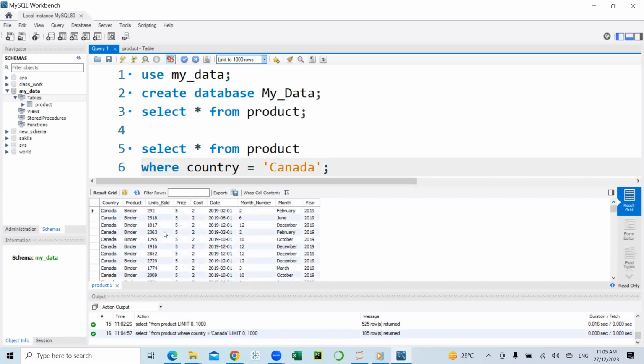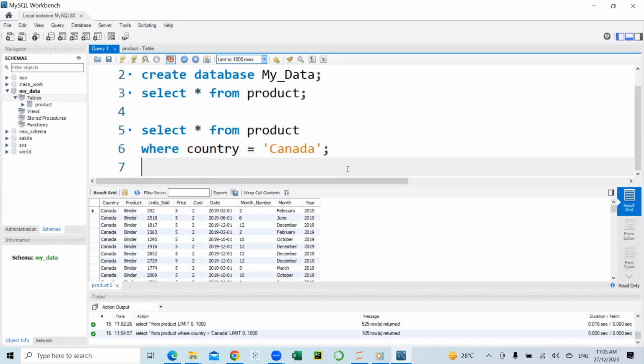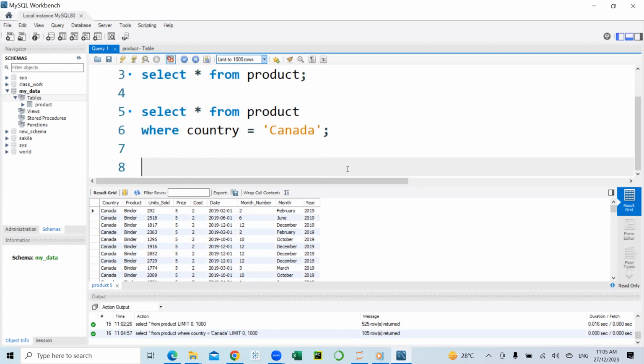You can also use it with some arithmetic operators or some logical operators. For example, I want to select records for units sold greater than, let's say, 5,000. In that case, I'll write a SELECT statement.